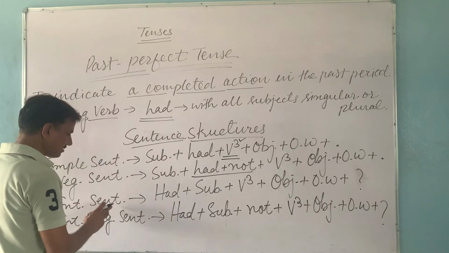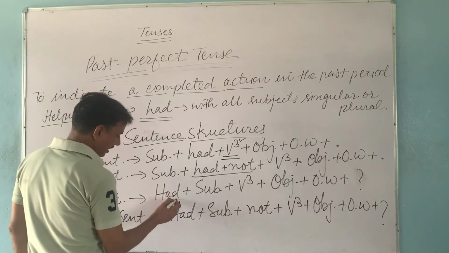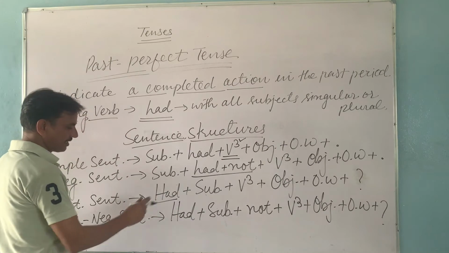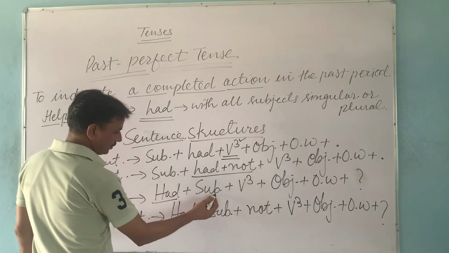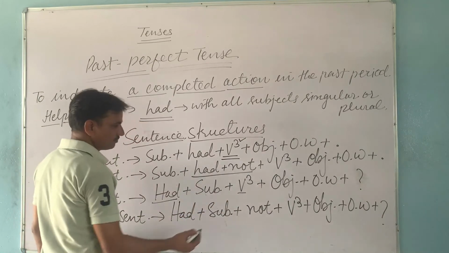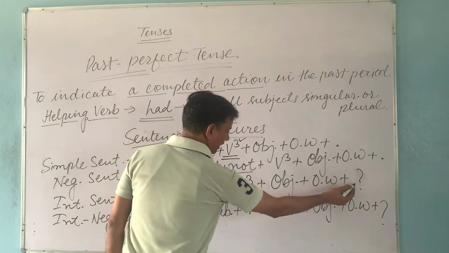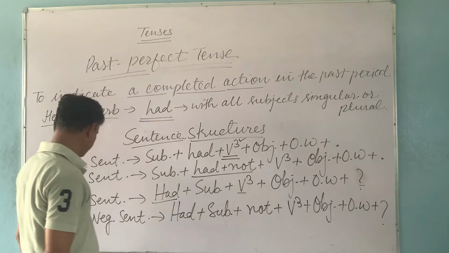In an interrogative sentence, we start with had. It means a sentence always starts with had. Then we use the subject, the third form of the verb, the object, other words, and a question mark at last.